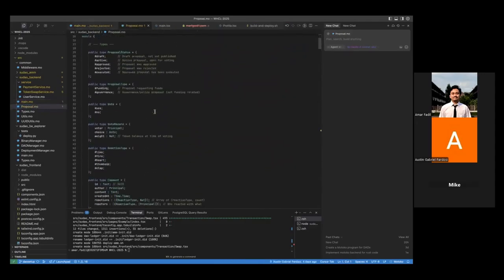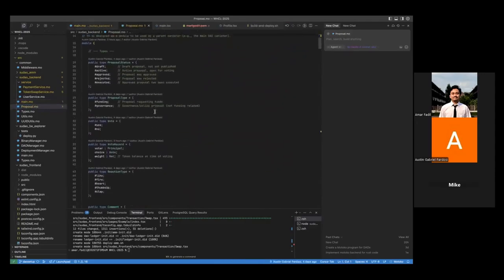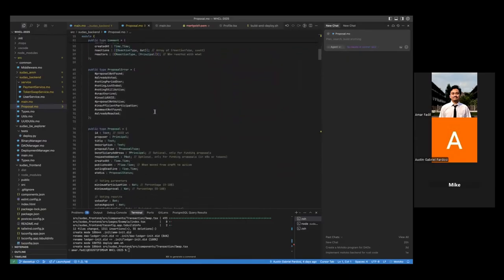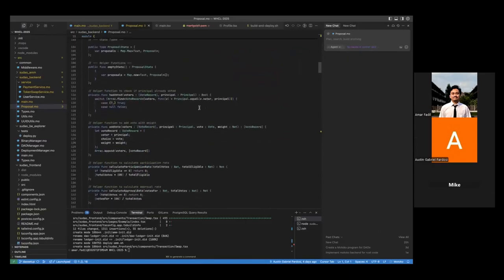It's more about the data structure. So the proposal status has draft in the beginning and so on, and also lots and lots of types of the proposal itself, as you can see here.